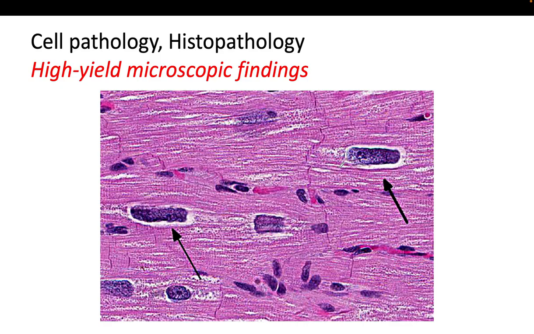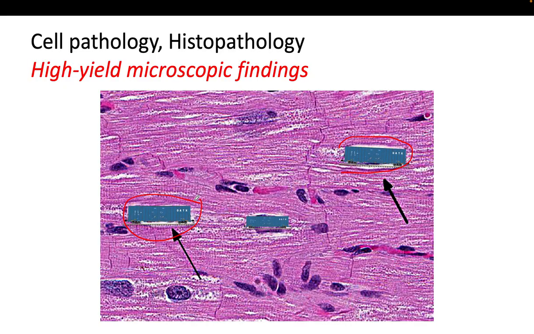We have here these rectangular cells. Okay, and they are typical of cardiac muscle cells, and in cases of hypertrophy, they are more prominent.